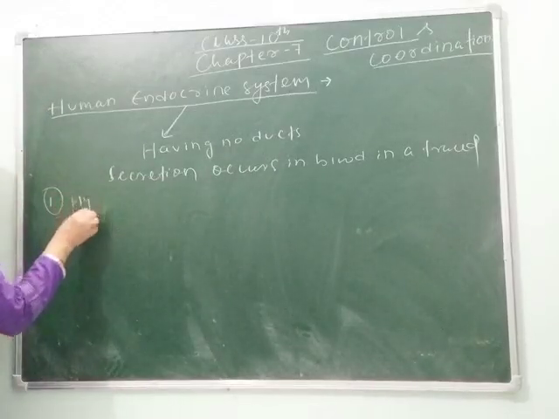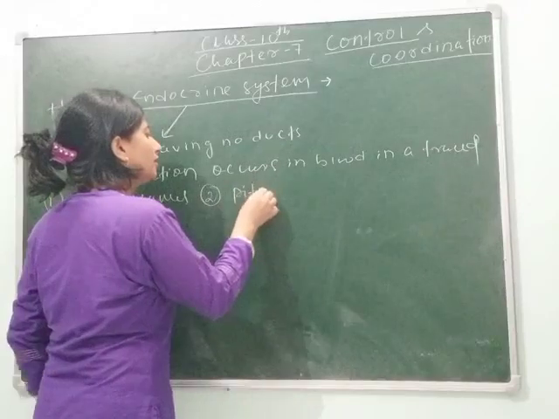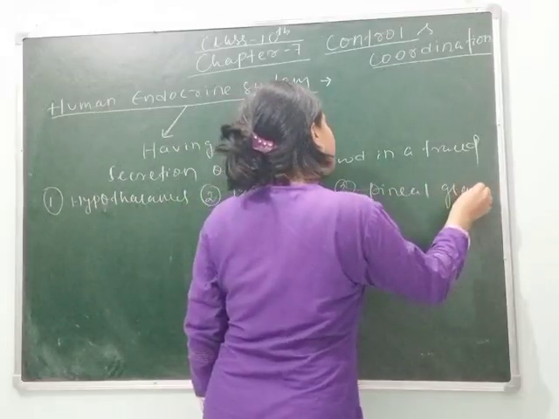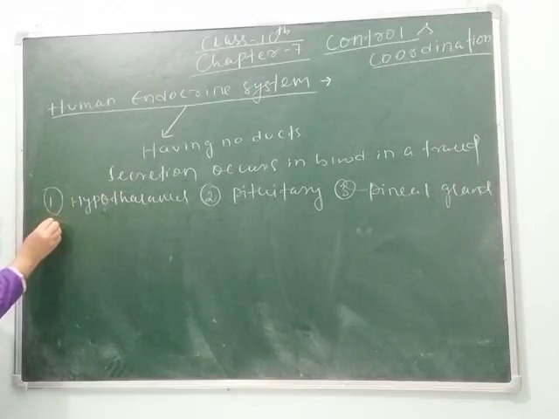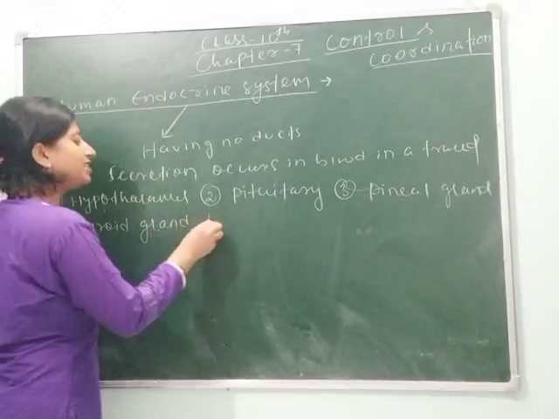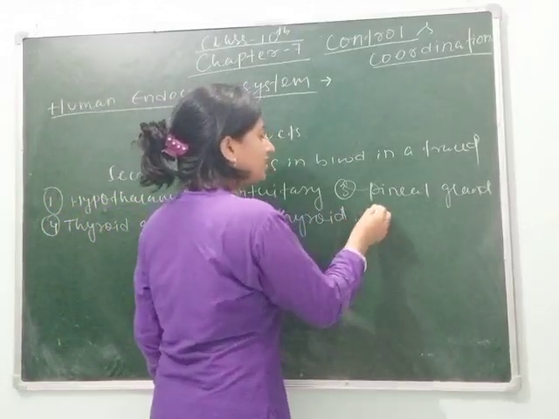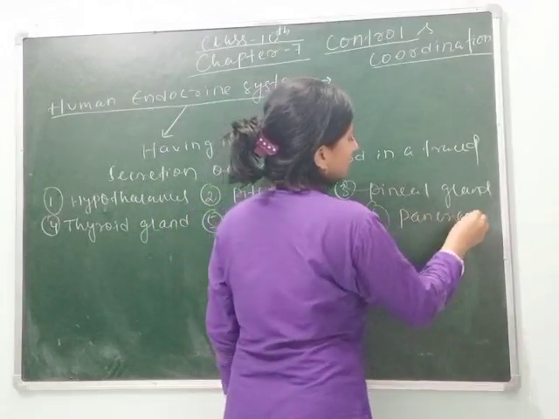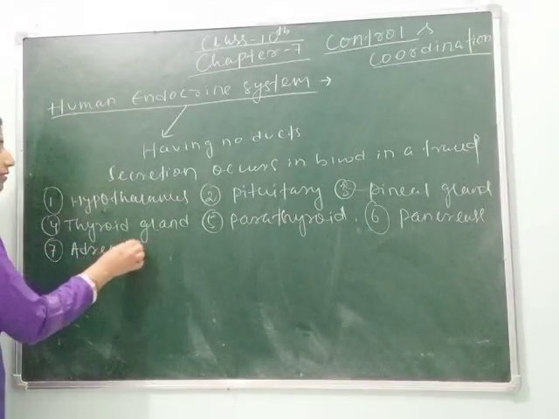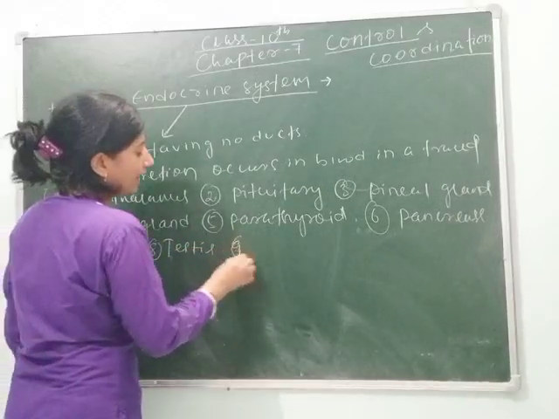The endocrine glands start from the hypothalamus, then the pituitary, then the pineal gland, fourth is the thyroid gland, fifth is the parathyroid gland, sixth is the pancreas, seventh is the adrenal, next is the testis, and the ovary.